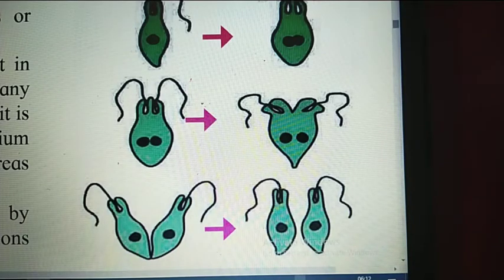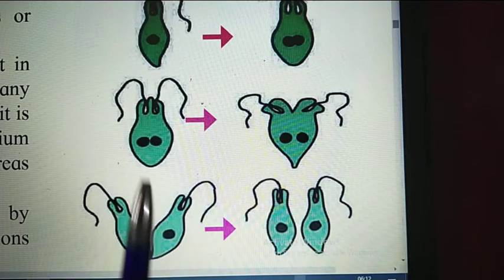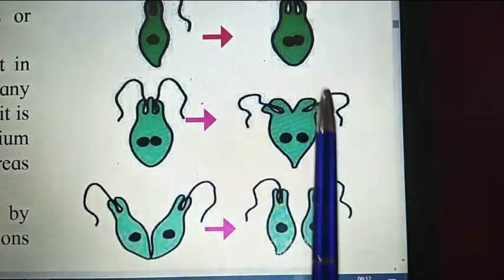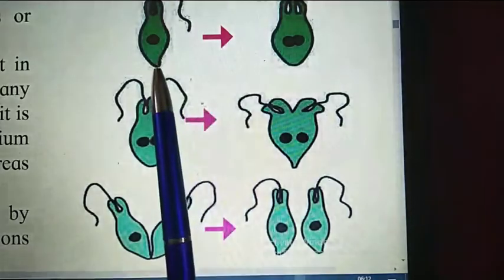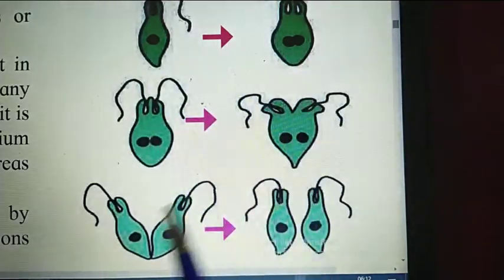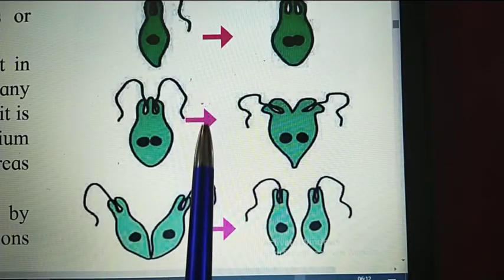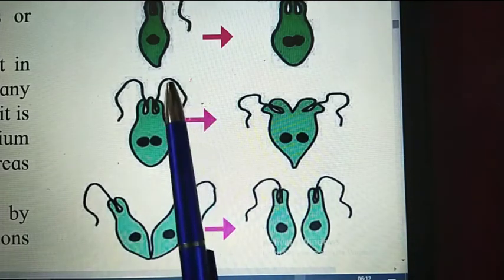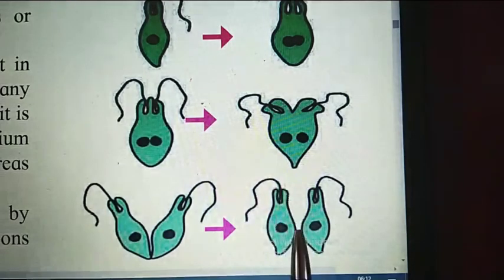You have to draw the diagram starting from here. It follows a sequence. This is the first diagram, followed by all these. You have to show this arrow also. One Euglena divides to form two daughter Euglenas.